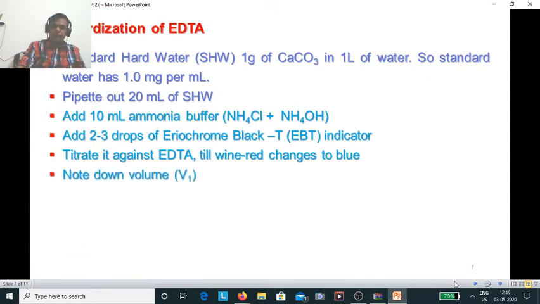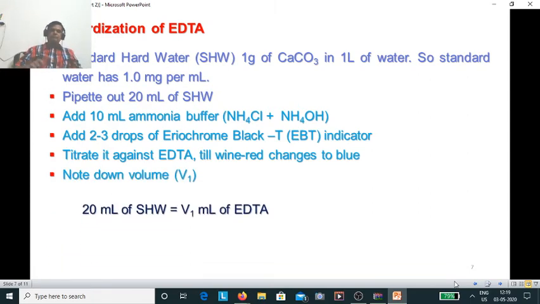So we could assume that 20 ml of standard hard water is equal to V1 ml of EDTA, right?